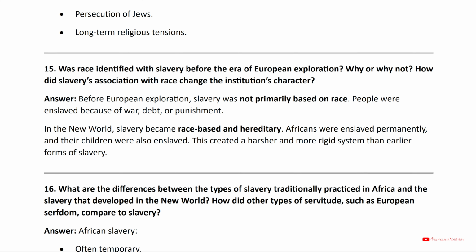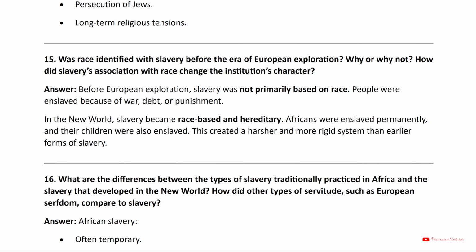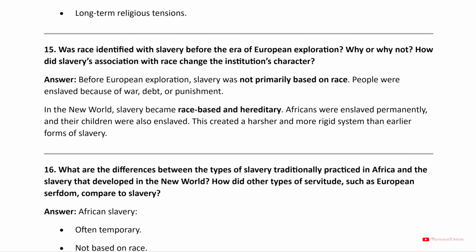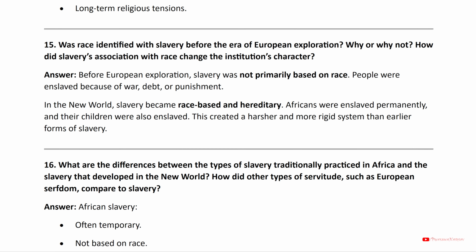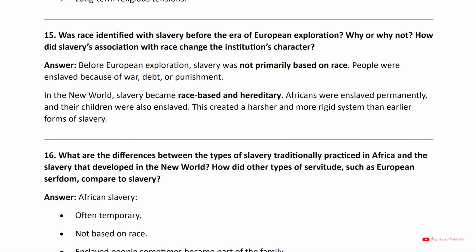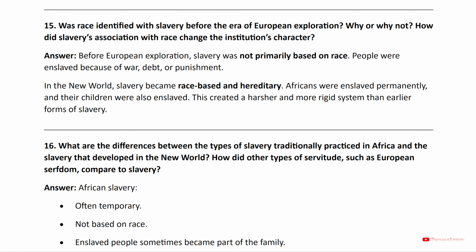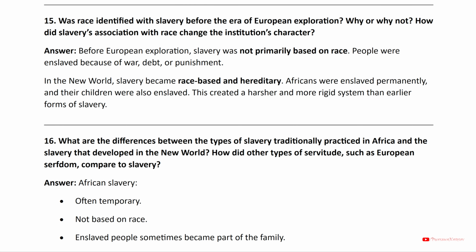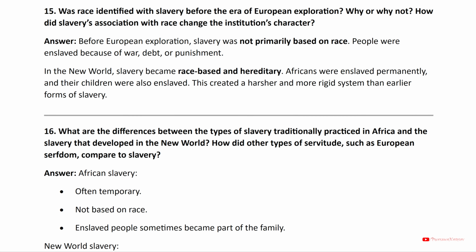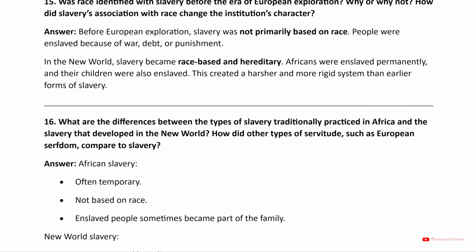15. Was race identified with slavery before the era of European exploration? Why or why not? How did slavery's association with race change the institution's character? Answer: before European exploration, slavery was not primarily based on race. People were enslaved because of war, debt, or punishment. In the New World, slavery became race-based and hereditary. Africans were enslaved permanently, and their children were also enslaved. This created a harsher and more rigid system than earlier forms of slavery.